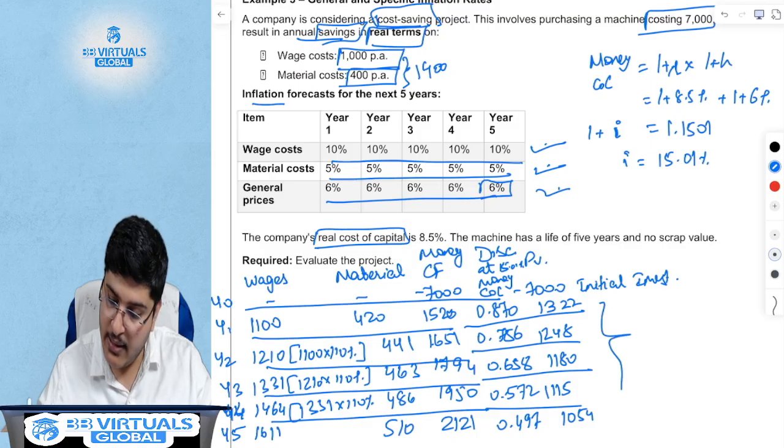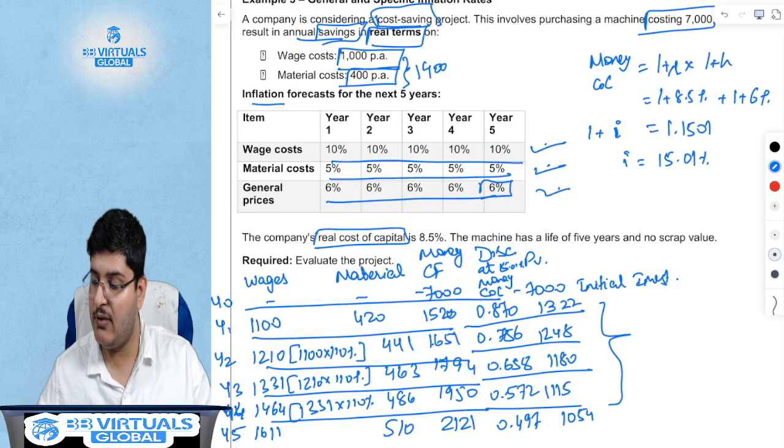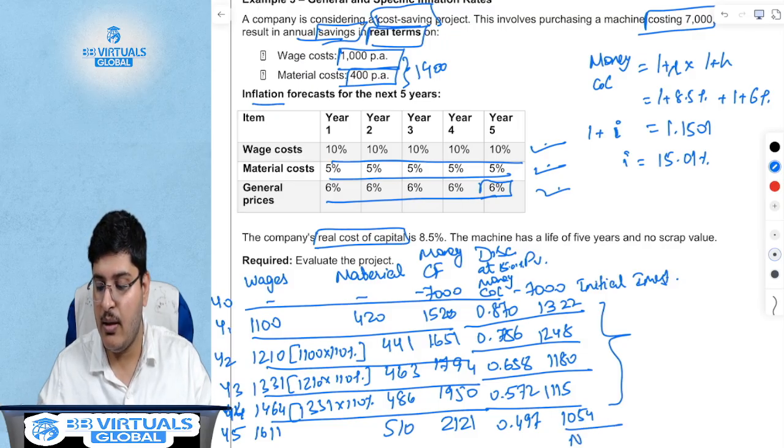Now I will add all of this and subtract 7000. 1322 plus 1248 plus 1180 plus 1115 plus 1054 is 5919, minus 7000. Oops, the NPV is negative 1081.